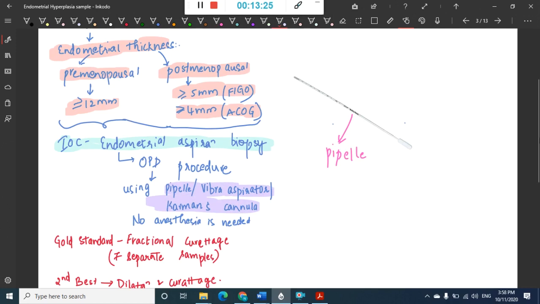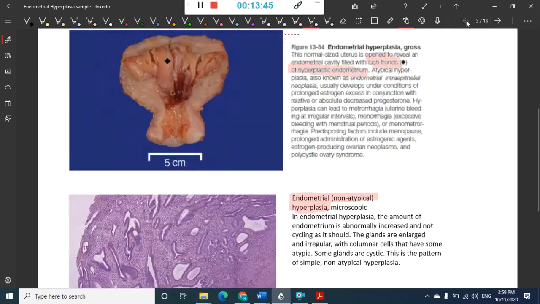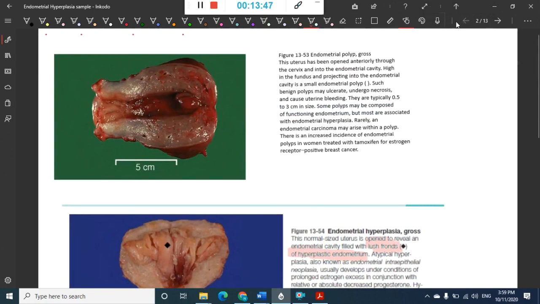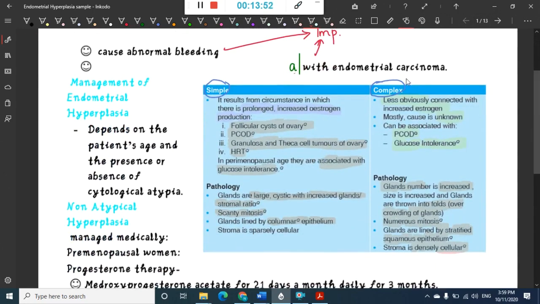Then what is the gold standard? The gold standard for this is fractional curettage, where you will take 7 separate samples. The second best, obviously, is dilatation and curettage, the second gold standard. Once we have diagnosed it and done the biopsy, you will get the biopsy findings, and then you will have to treat it.